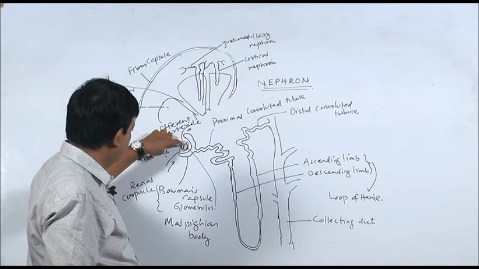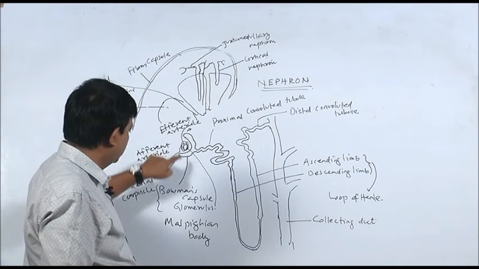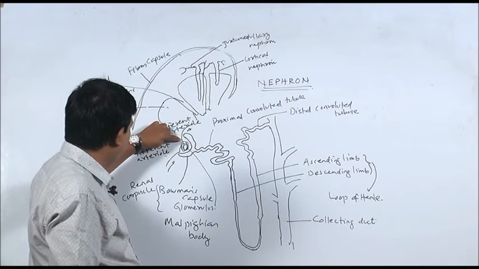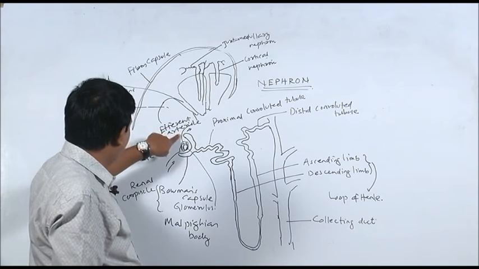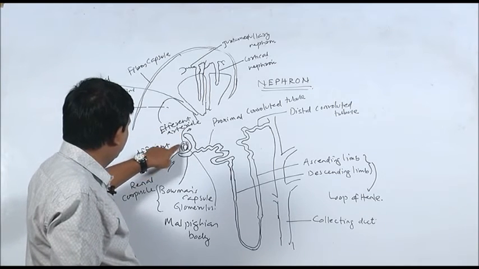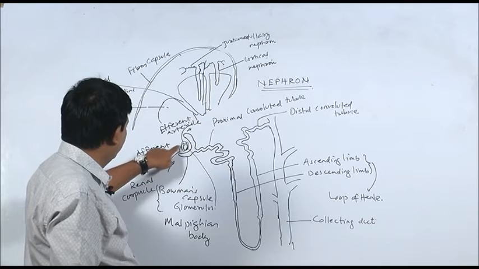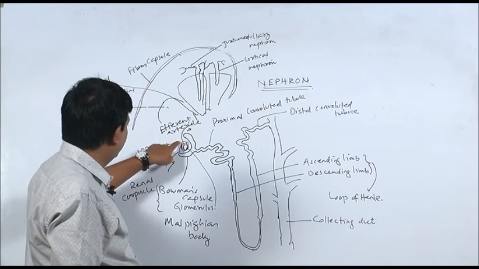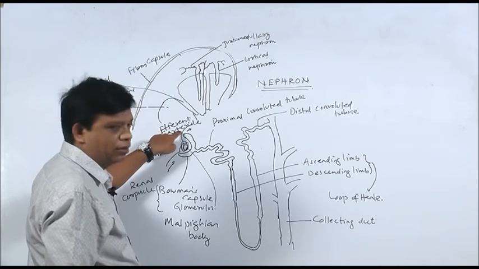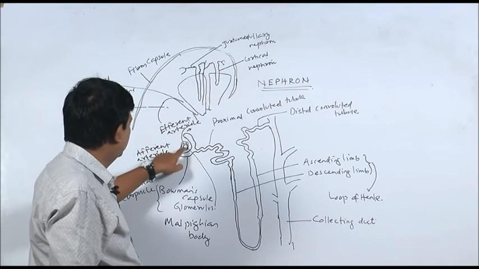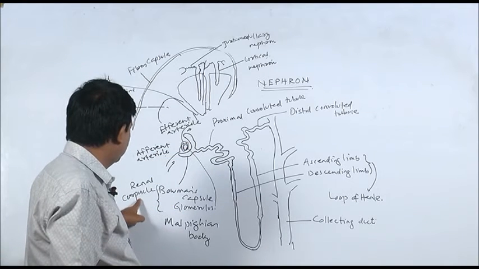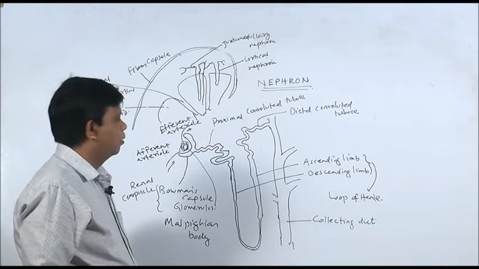This capillary mass is known as glomerulus. Then again those capillaries unite and form efferent arteriole. So blood is brought here to the glomerulus by the afferent arteriole, then here filtration occurs, thereafter it leaves the glomerulus through efferent arteriole. This glomerulus together with Bowman's capsule is known as renal corpuscle or Malpighian body.